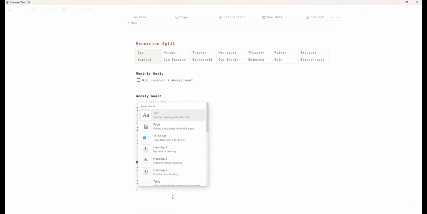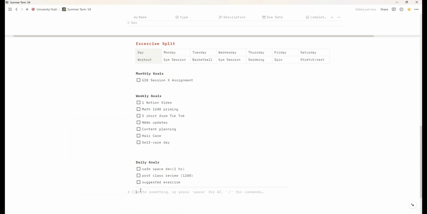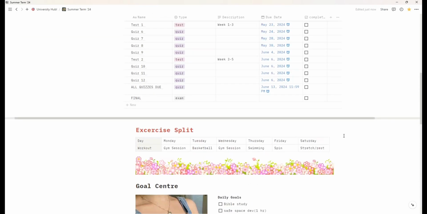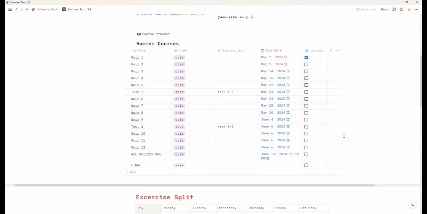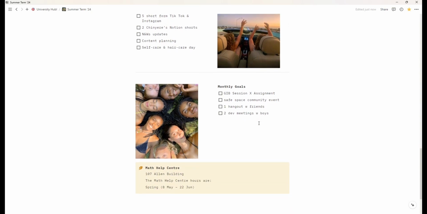/ and I pick divider. I just want to divide the spaces right between the monthly goal and the weekly goal, so I just put that over there. Then I just personalize this to me, and we're done. Add as many or as little images as you like, as long as you love your summer term planner.